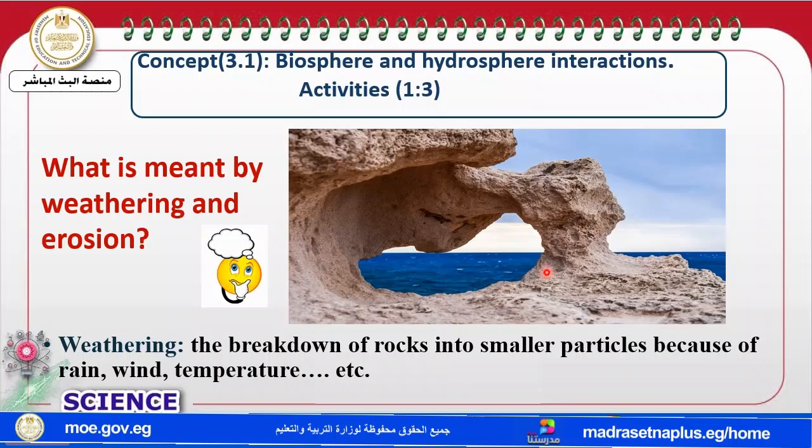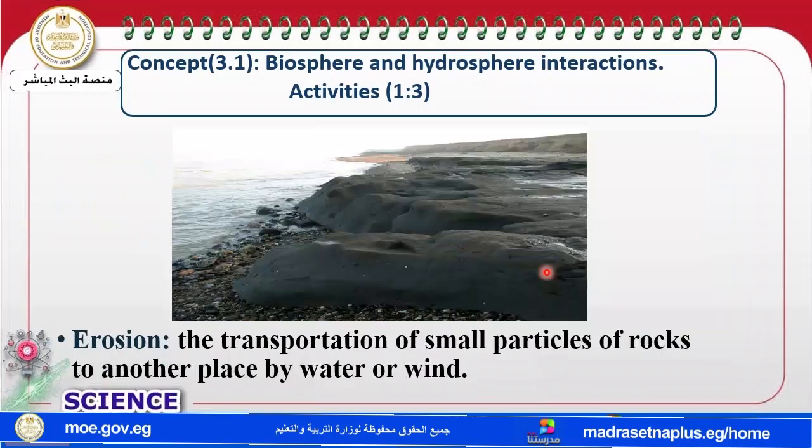Now let's move to the meaning of erosion. What is meant by erosion? Erosion is the transportation of what? Of the small particles of rock to another place by water or wind.